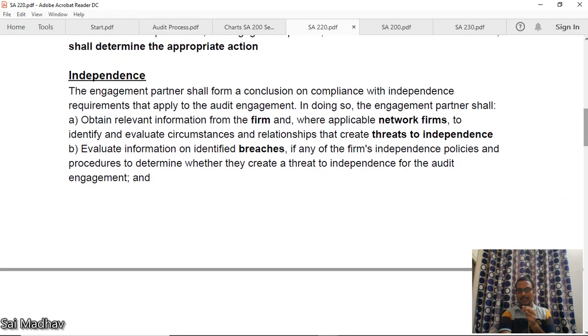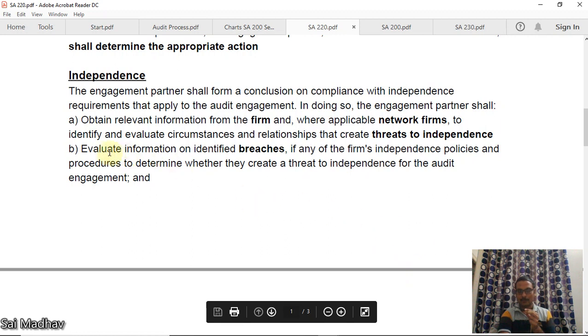Independence. The engagement partner shall form a conclusion on compliance with independence requirements. In doing so, the engagement partner shall obtain relevant information from the firm and, where applicable, network firms. Okay, that can cause threats to independence. The engagement partner is completely liable for independence. Okay, you should check whether engagement team is following independence or not.